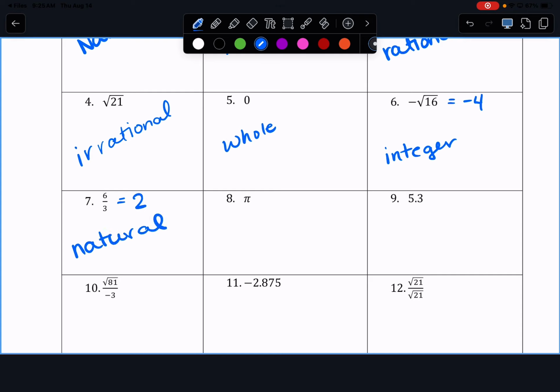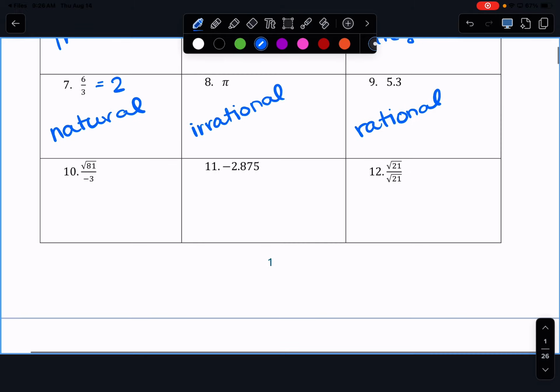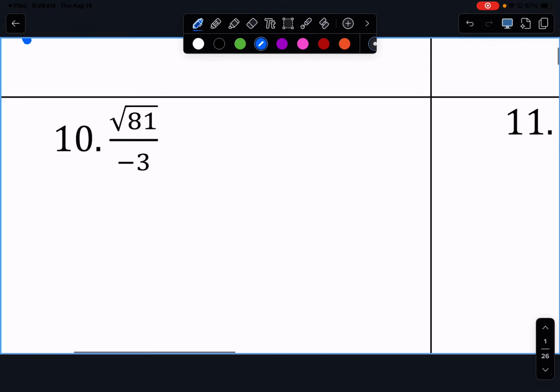Okay, pi. What about 5.3? Rational. Okay, for 10. What is the square root of 81? So that's actually 9 divided by -3. What is 9 divided by -3? -3.